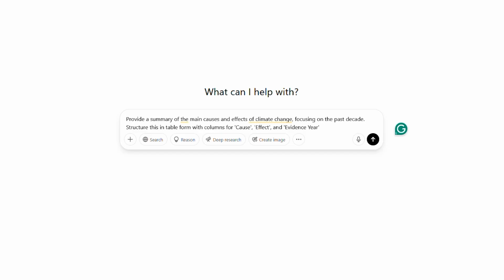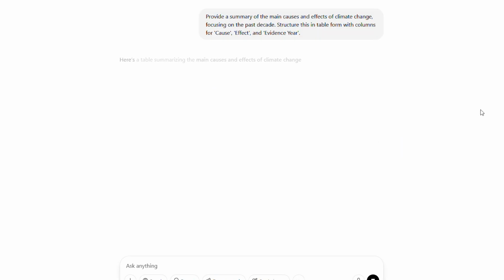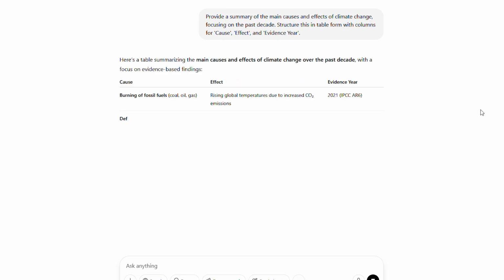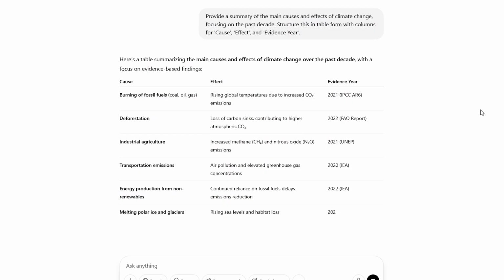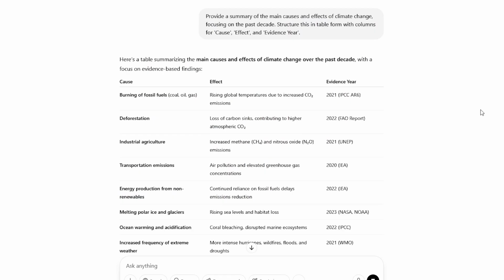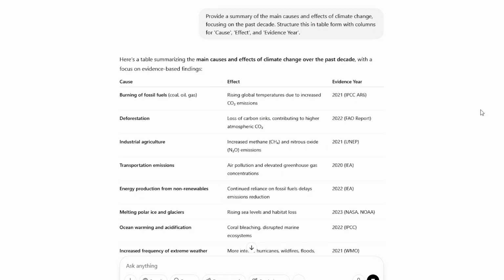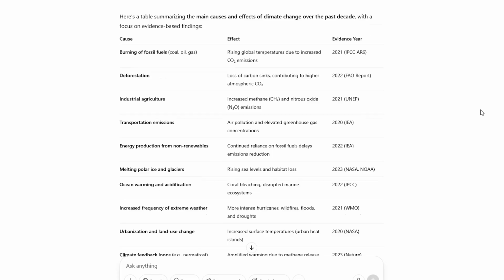Let's look at an example. A vague prompt like, "Tell me about climate change" will likely give you a very general overview. But if you define your objective more clearly, like, "Provide a summary of the main causes and effects of climate change, focusing on the past decade. Structure this in table form with columns for cause, effect, and evidence year." You're giving ChatGPT a clear target. The more precisely you define your objective, the more laser-focused and useful the AI's response will be.